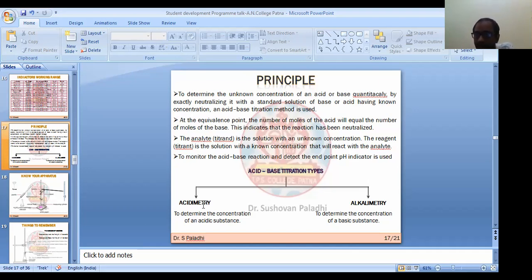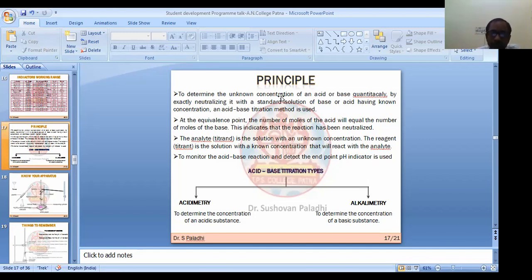And what about alkalimetry? Alkalimetry means in that case we will determine the concentration of a basic substance. Okay. So when we do this acidimetry or alkalimetry, we have to use several instruments or apparatus in our laboratory. So what types of apparatus should we use?